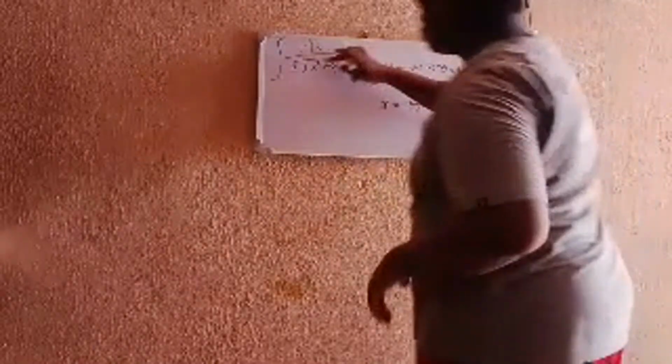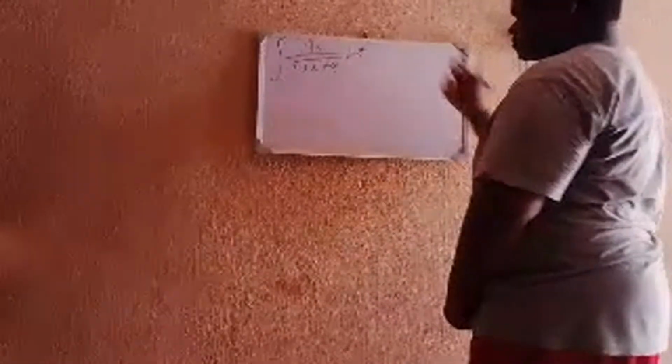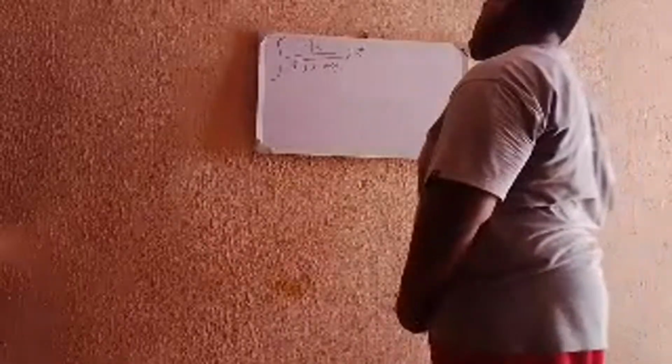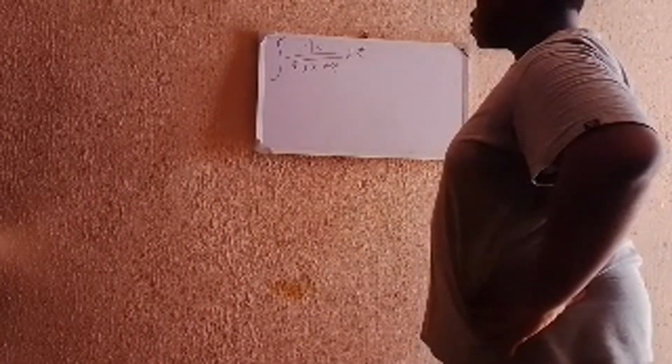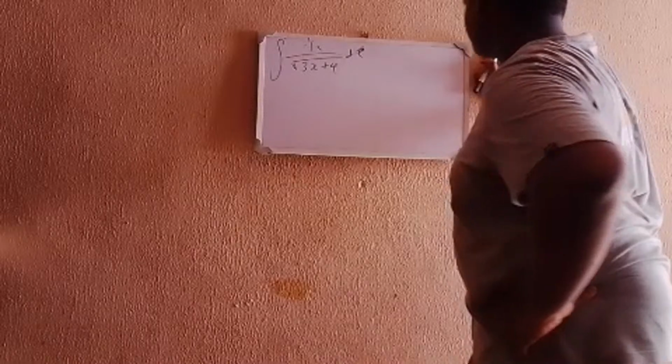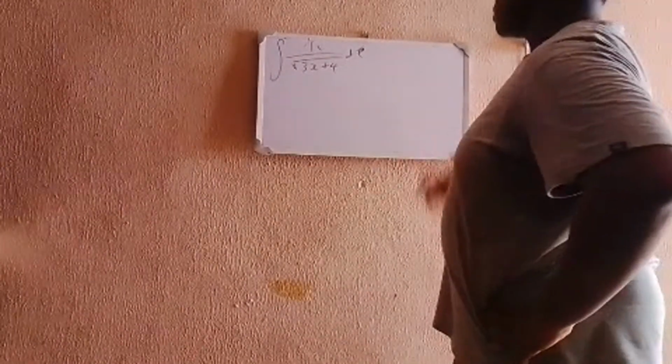But in this case now, this is not what we're given. We're just given the square root of 3x plus 4. So I bet it's going to be easier to solve. But no matter what, in case here was 3x squared plus 4, there's still a method of using that, which is substituting your trigonometric functions. But that will give you a more difficult answer. So now you have 1 divided by the square root of 3x plus 4. The first one to do is use substitution, which I believe is the easier. I don't use the word the only way because calculus is very broad, and integration on its own is bigger than differentiation. I don't say that this is the only way, but this is the easiest way I can do.